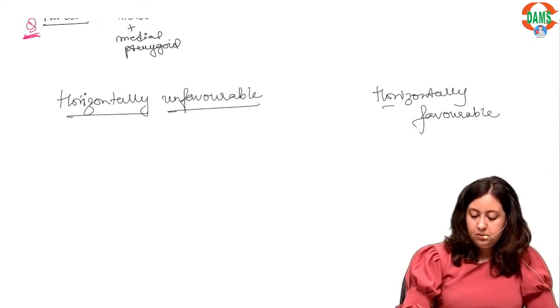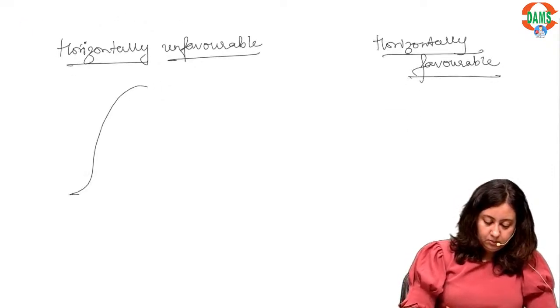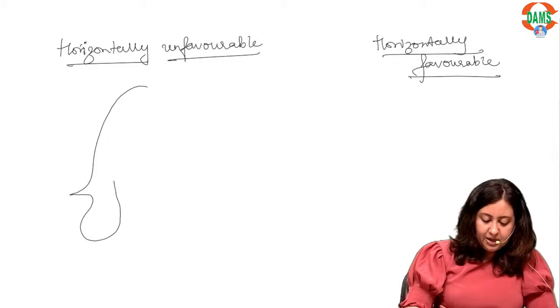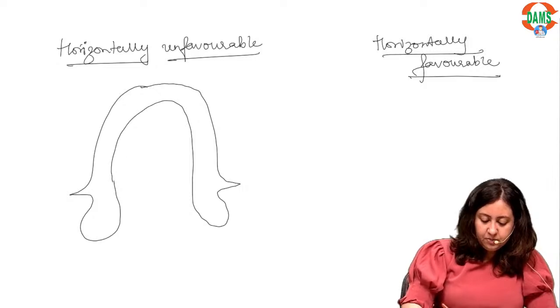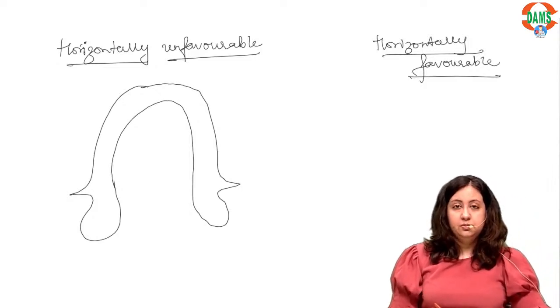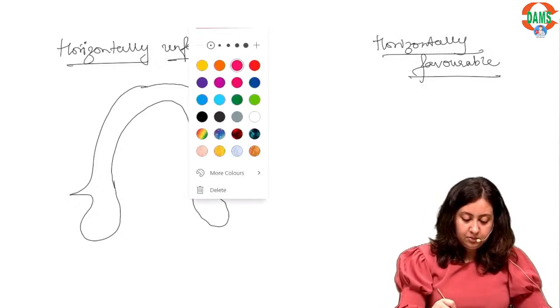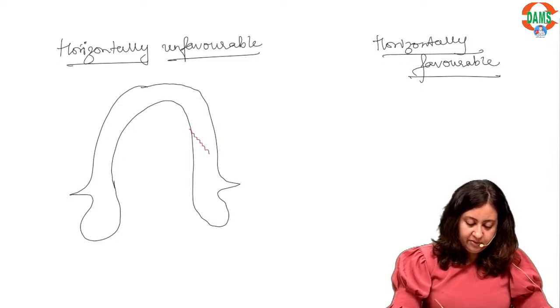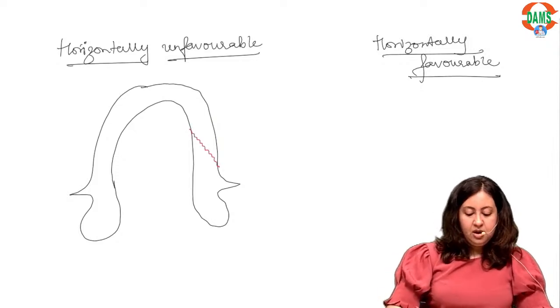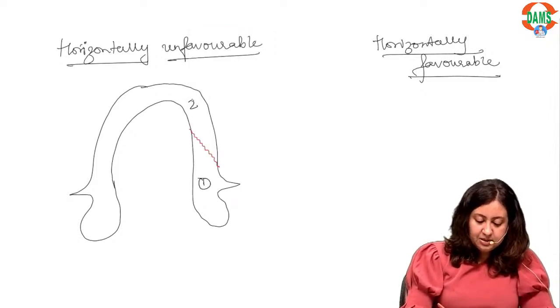So I'm drawing the mandible in an occlusal view. Fine. Now I'll draw the fracture line. This is segment 1 and this is segment 2.